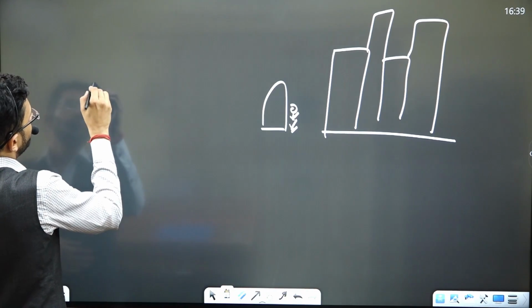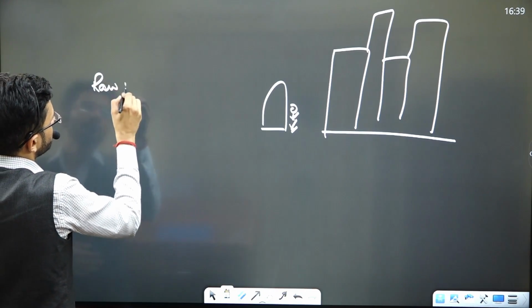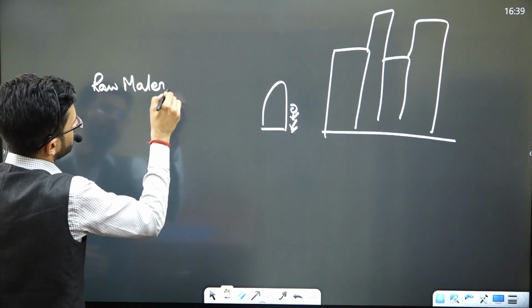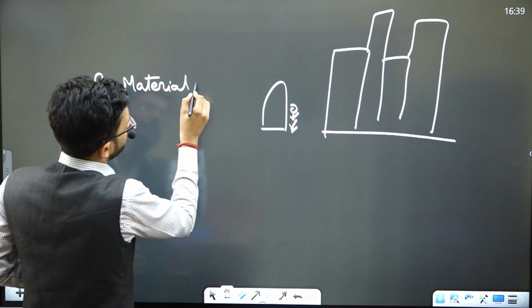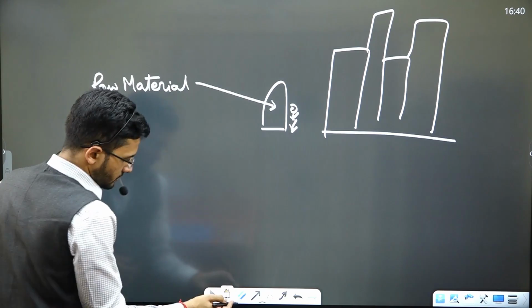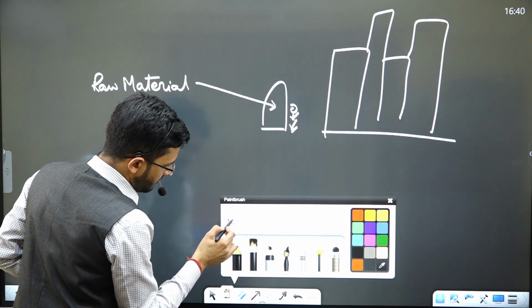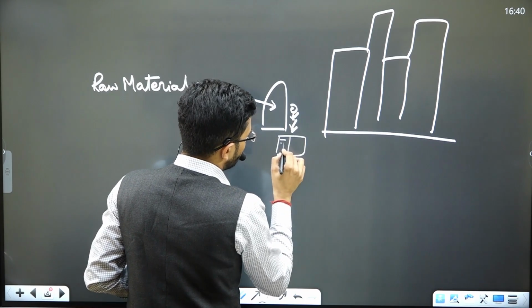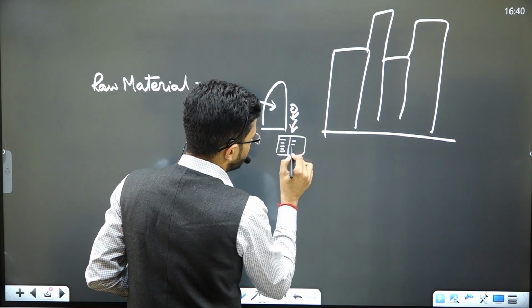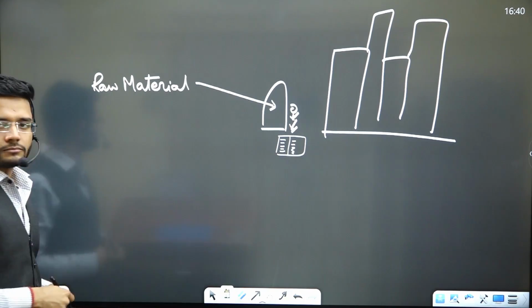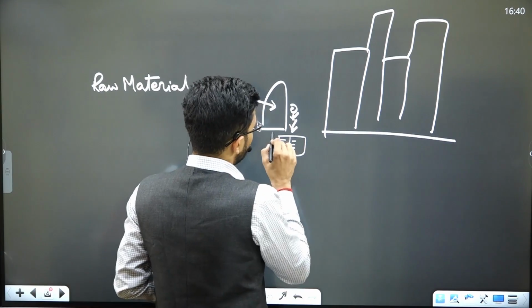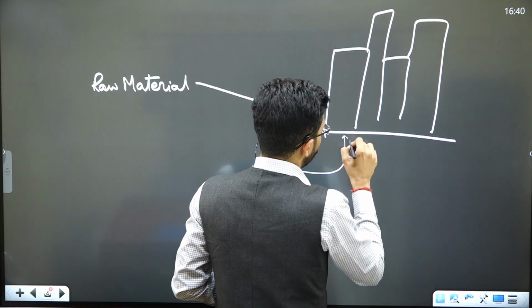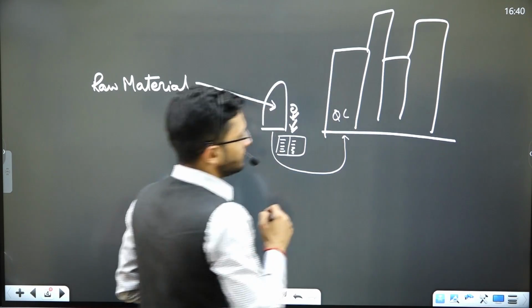So raw material enters your factory. When raw material enters your factory, the guard has a register in which he notes down what raw material has entered into your factory. That raw material moves from the gate to the quality control department.